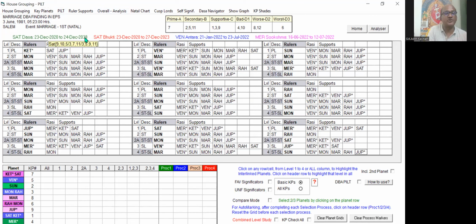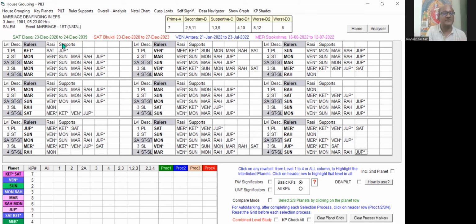Then what are these supports? You can see there is one more column called supports. Support means the Ketu planet has many planets in its supports. It can have only one planet or many planets. All the planets in the supports are the planets connected to Ketu.